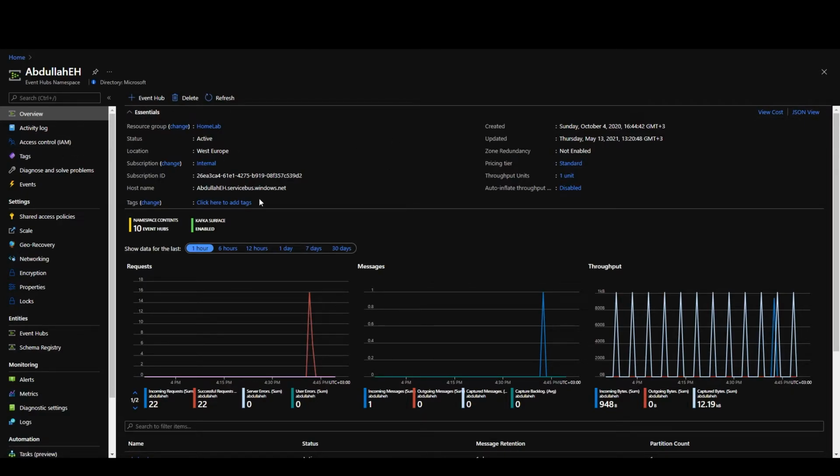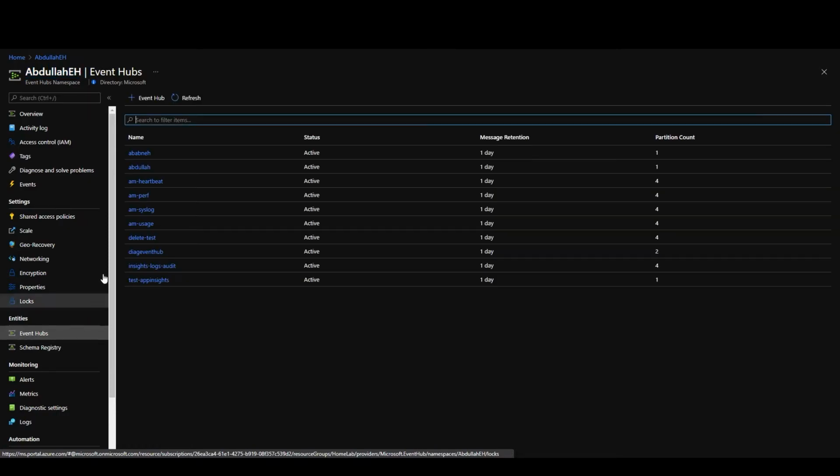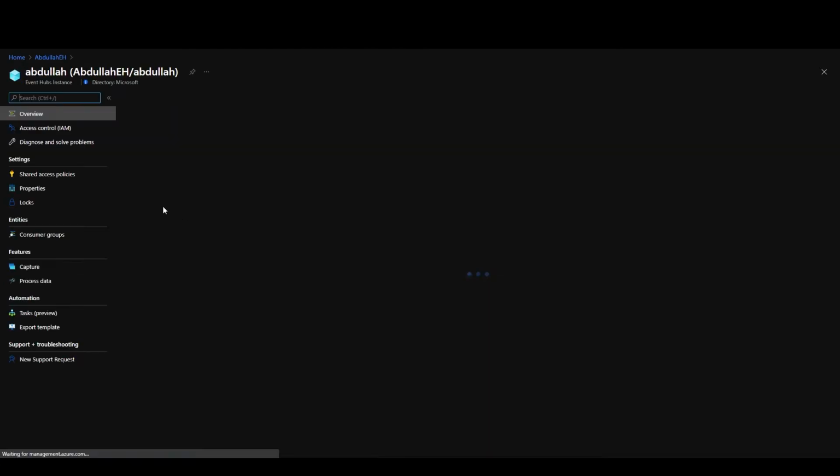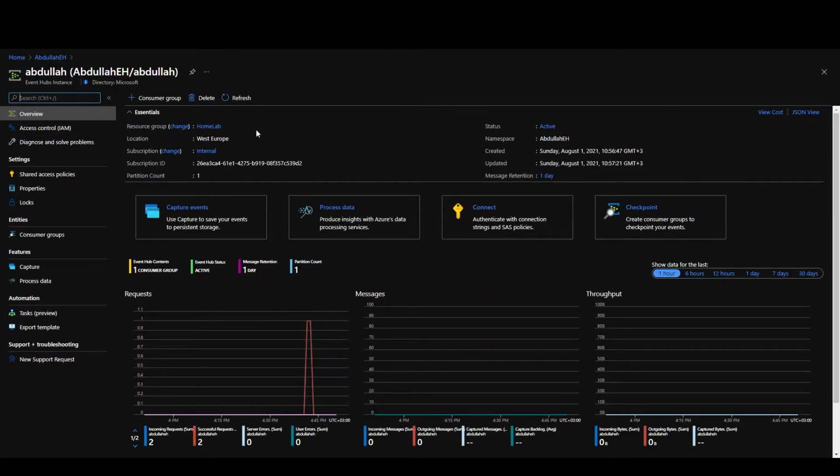All right, let's go through a quick demonstration of how you would produce events to Event Hubs and consume those events. So again, in an Azure Event Hub resource, you can create several Event Hub instances. If I want to demo that real quick, you have what we call entities, which are Event Hub instances. And in this case, as you can see, guys, I have a lot of different Event Hub entities. I will start by demonstrating the Abdullah instance. In this case, it has only one partition, but again, you can create up to 32 partitions.